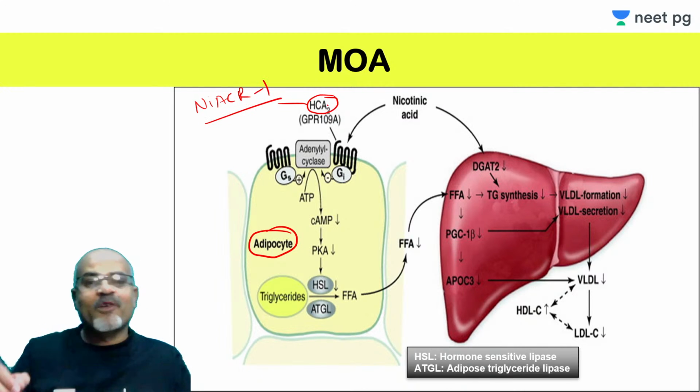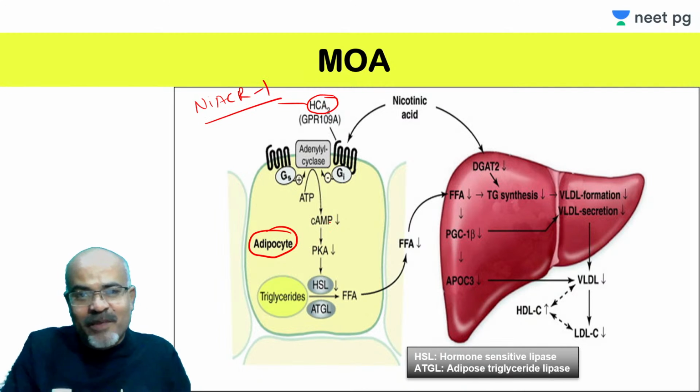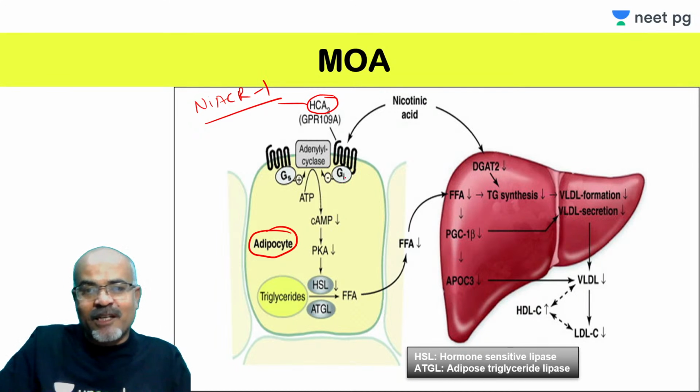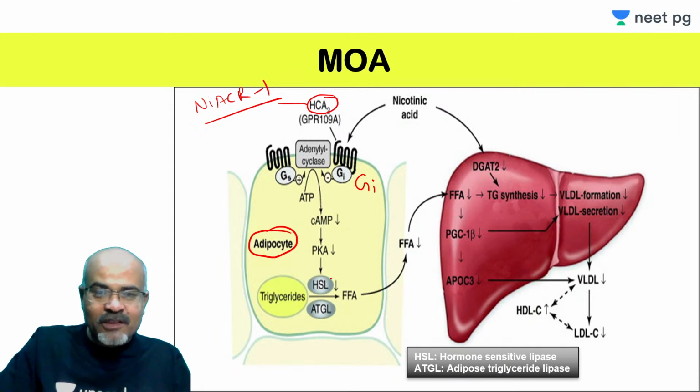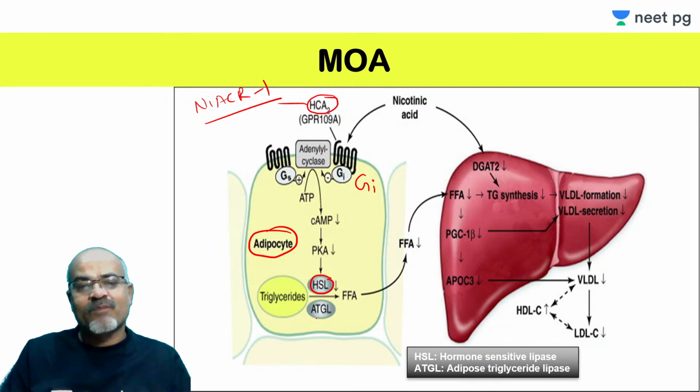Actually, this is the receptor for niacin. It is also named GPR109A. This is a G protein coupled receptor associated with inhibitory Gi, so it will inhibit adenylyl cyclase activity. There will be a reduction in cyclic AMP and a reduction in protein kinase A activity, and that reduces the activity of hormone sensitive lipase.